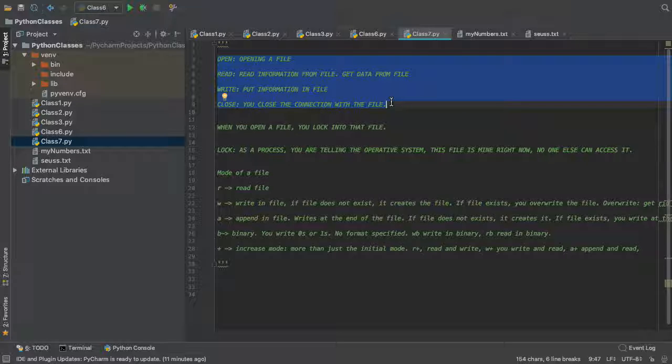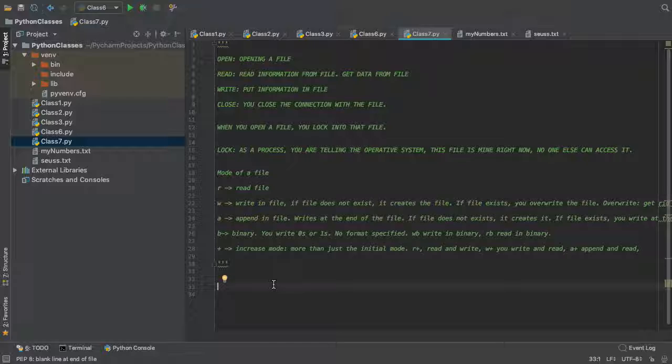You want to always close connections because you have limited resources. If you have 1,000 connections with 1,000 servers, like one connection with Google, one with iMessenger, one with Snapchat, those are connections from your phone. If you never close them, then you can get all your resources filled, right? So that's why you always close. And then obviously you have to open to be able to read or write from it. The main things are read and write.